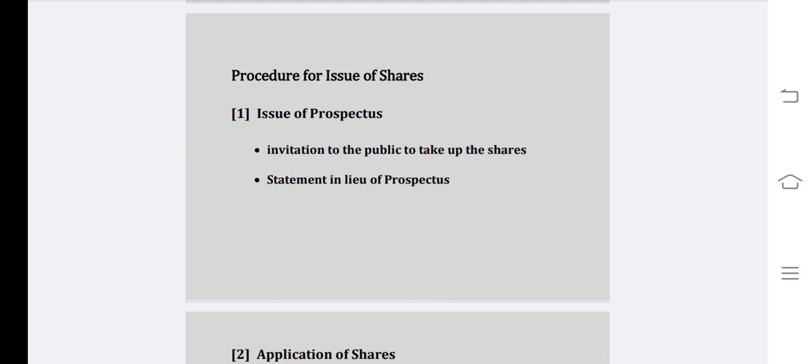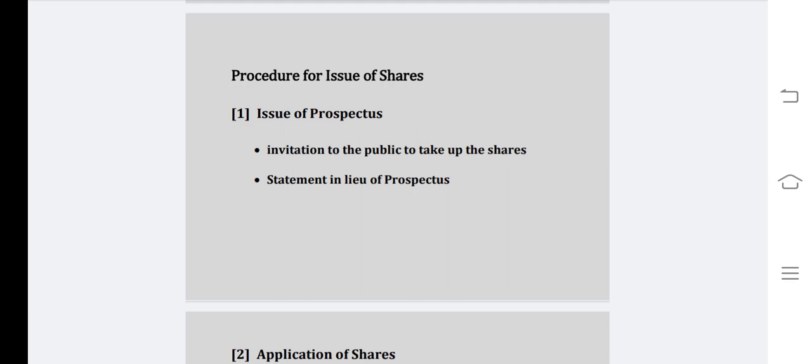First, issue of prospectus. Whenever shares are to be issued to the public, the company must issue a prospectus. A prospectus is nothing but an open invitation to the public to take up the shares of the company. Even a public company issuing the shares privately need not issue a prospectus. It is required to file a statement in lieu of prospectus in addition to the prospectus issued.